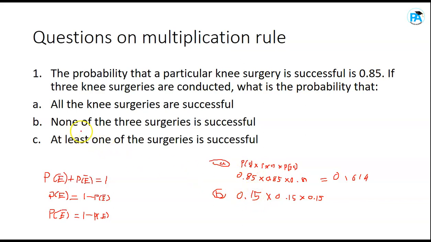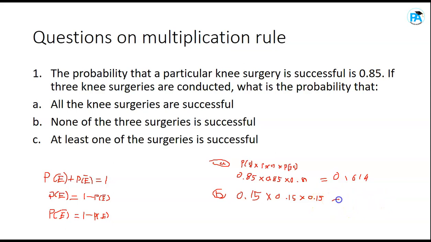So we have, but B, we want to find none of the three is successful, meaning all the three are not successful. So meaning the first one is not successful, and the second one is not successful, and the third is not successful. Okay, so when you do the 0.15 times 0.15 times 0.15, that gives you what? 0.003.